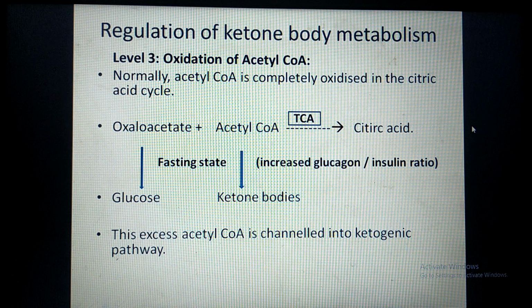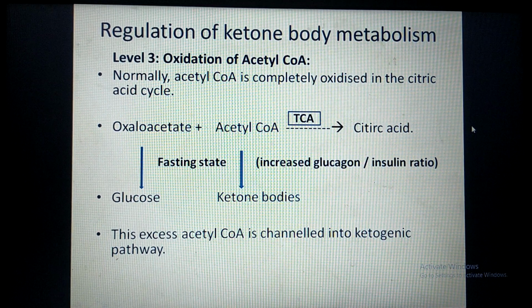Hence, less oxaloacetate is available to combine with acetyl CoA to enter the TCA cycle. So in this case, two things have happened. First, in the liver mitochondria, the concentration of acetyl CoA is increased because of the beta oxidation pathway. And the second thing is that the level of oxaloacetate is decreased.